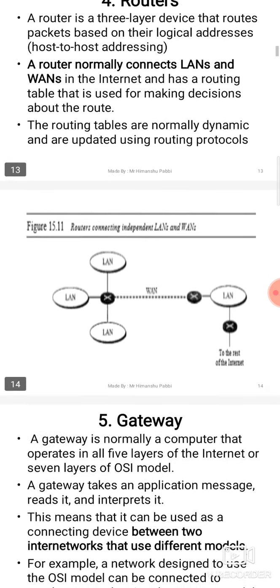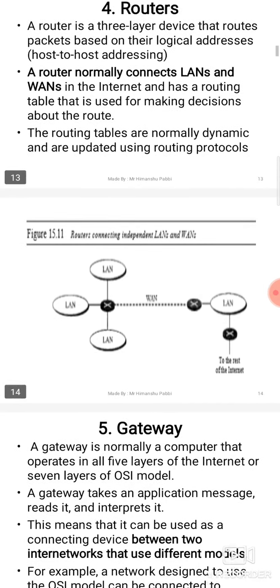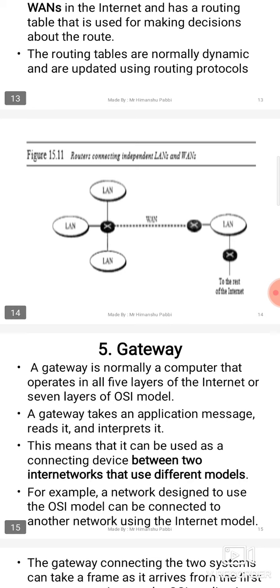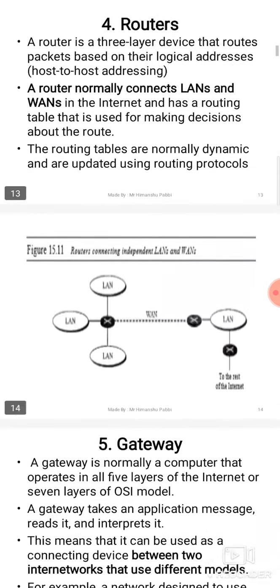So you have to remember this diagram. A router is used to connect LANs and WANs. These are the LANs, and in between the router is inserted. So a packet is forwarded from one LAN to another LAN, or from one LAN to another area. In between, a WAN is used, which means the other network is very far, so we use WAN topology. WAN, wide area network. You have to remember this.